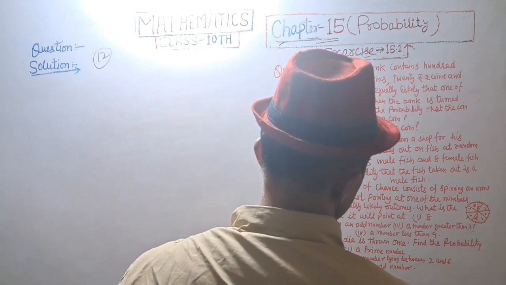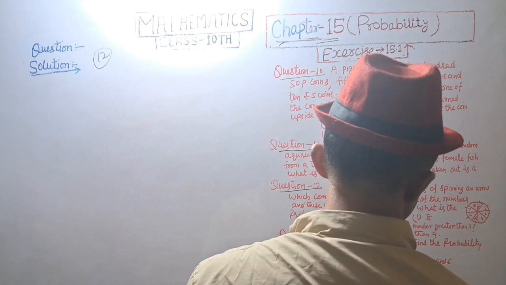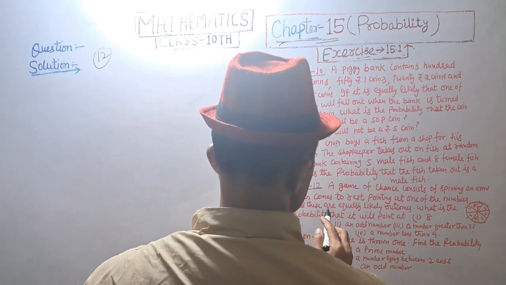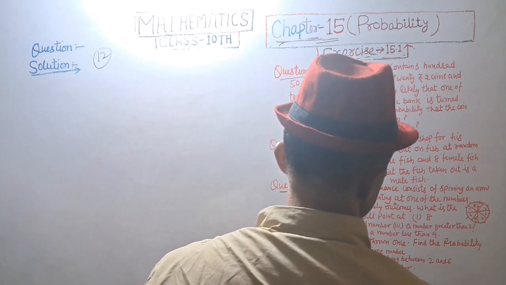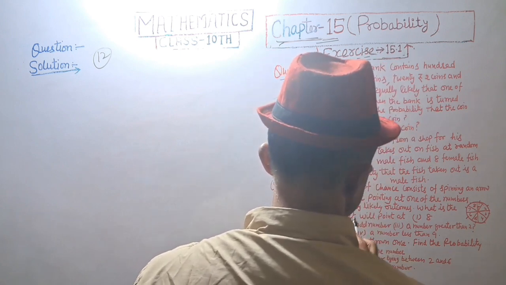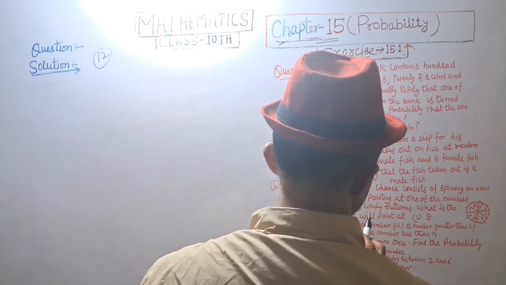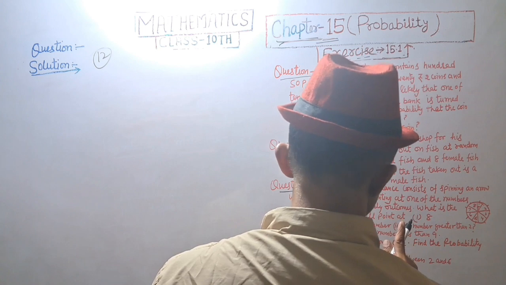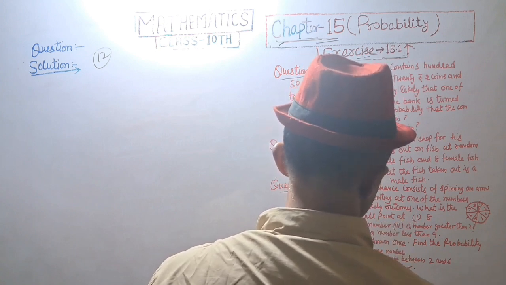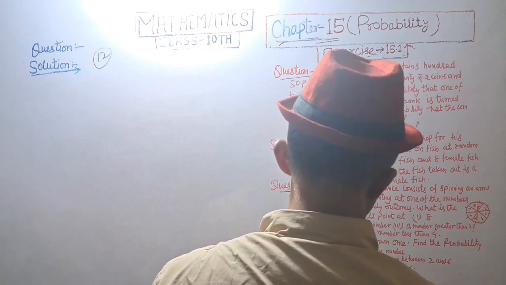Question number 12. A game of chance consists of spinning an arrow which comes to rest pointing at one of the numbers, and these are equally likely outcomes. What is the probability that it will point at first number 8, second an odd number, third a number greater than 2, fourth a number less than 9?